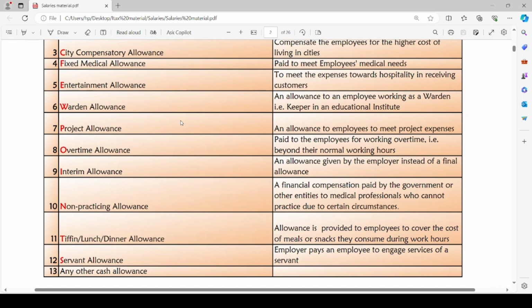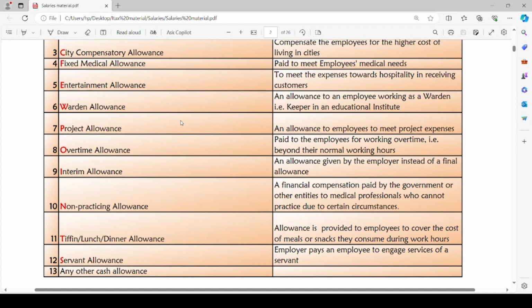Interim allowance is paid to the employee by the employer instead of the final allowance, in the meantime. Non-practicing allowance is a financial compensation paid by the government or other entities to the medical professionals who cannot practice due to certain circumstances.